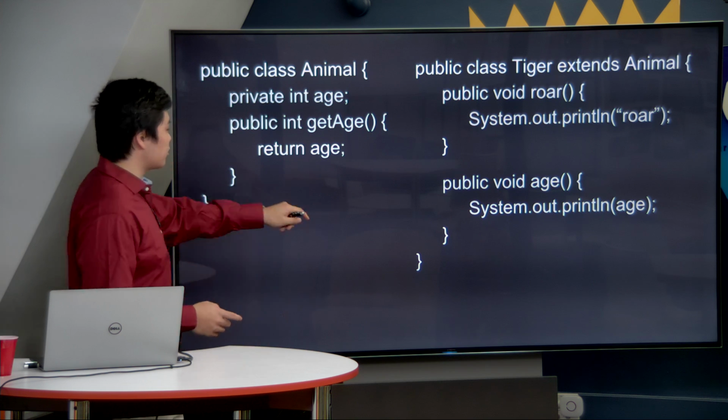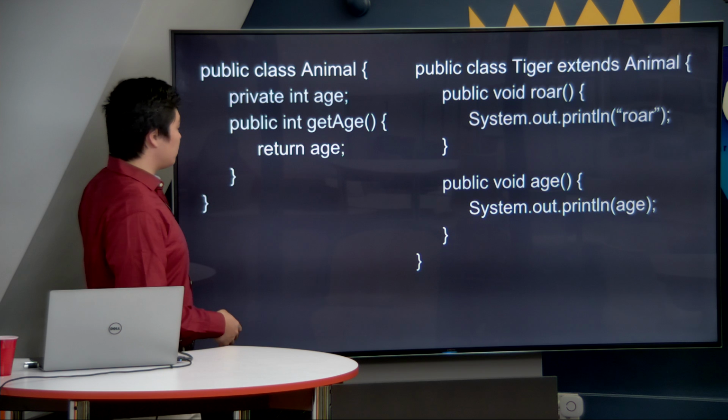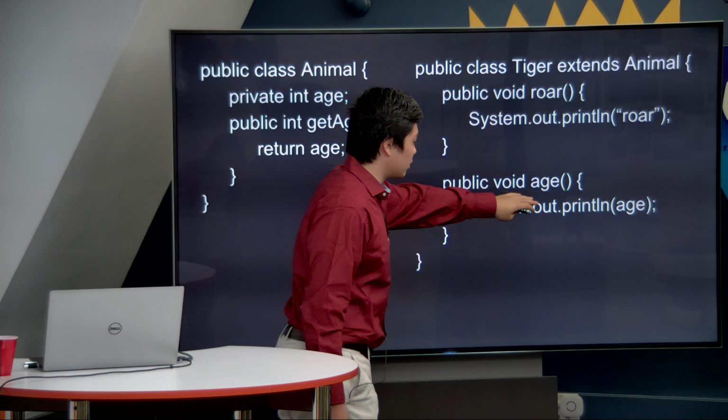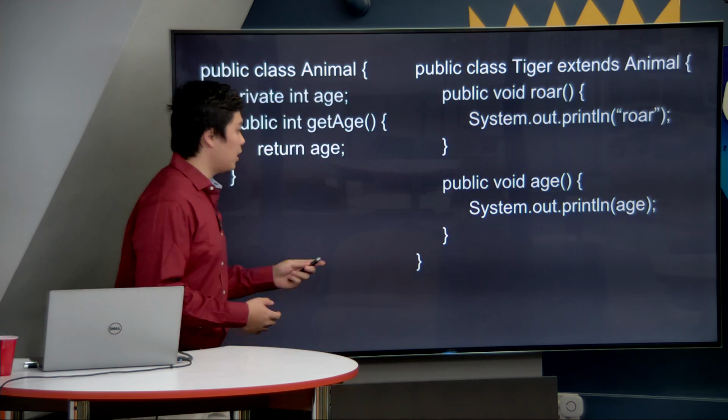Exactly. The tiger is trying to call the age variable inside of animal, but notice how when we talked about this example before, it was private. Therefore, if I just straight up try to call the age from the animal class, it will not print. There will be a compiler error.